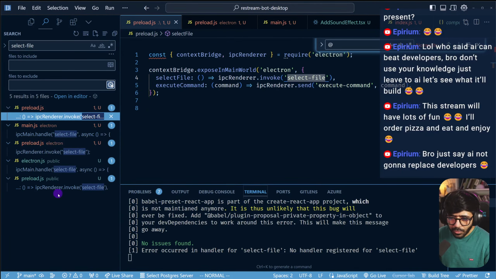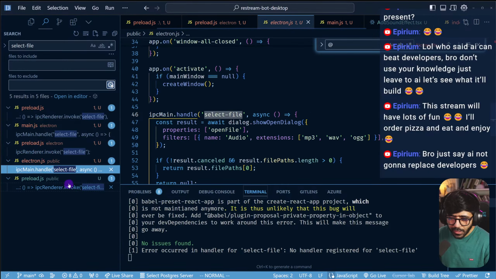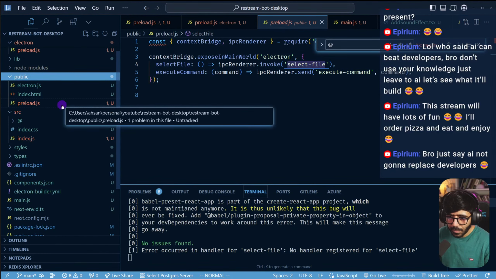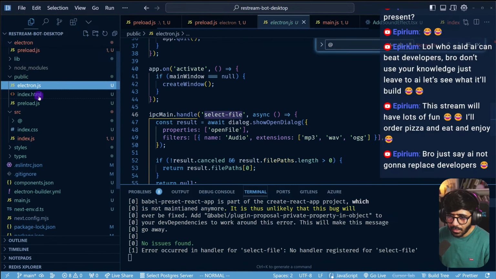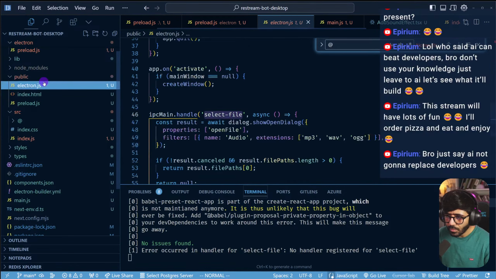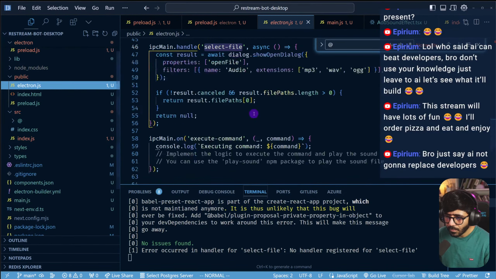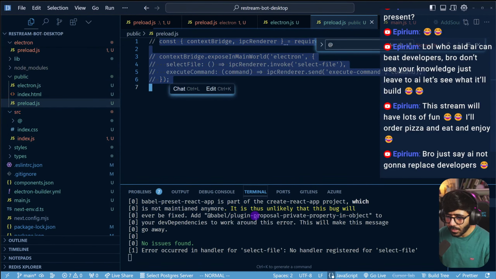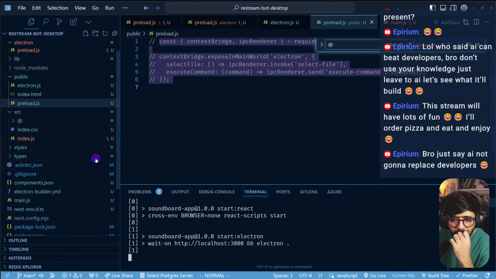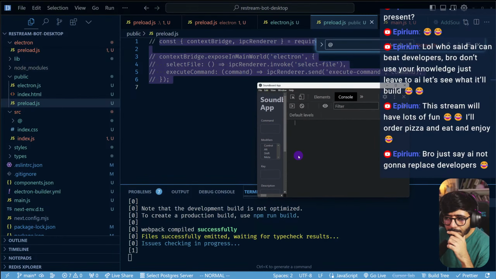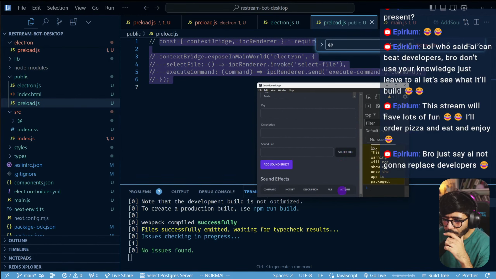This one is being triggered by preload electron.js, which is in public. We have preload.js, which is in public. I don't know why they are in public as well, or why we even have a public folder, to be honest. If I look at index.html, this tries to... I don't really know, to be honest. I'm going to comment this file. I'm also going to comment this file as well. I want to run this again. Okay, so this still works.